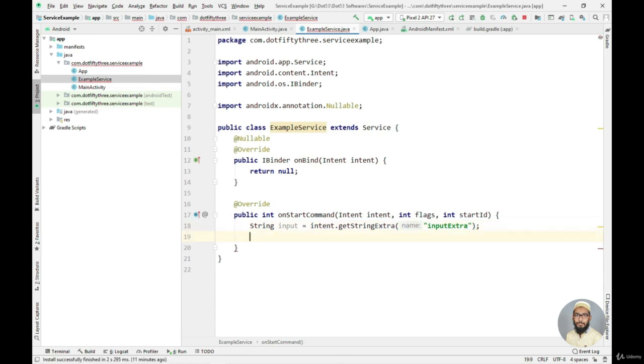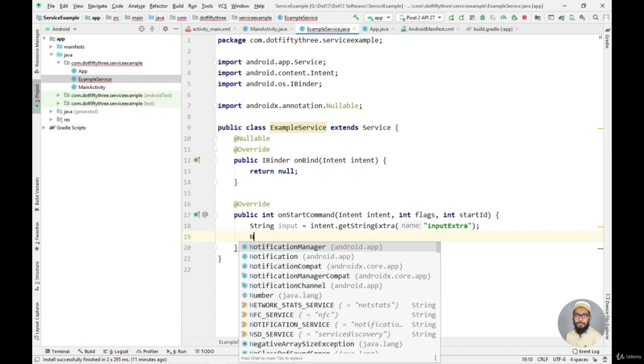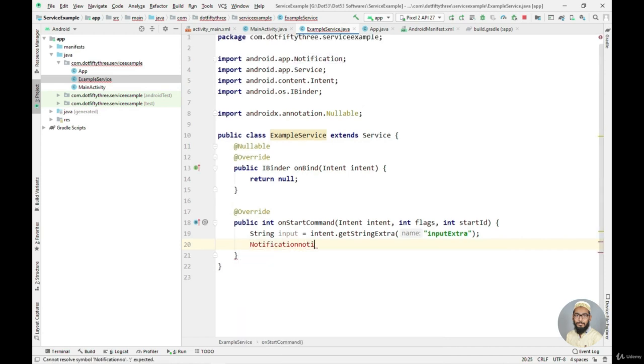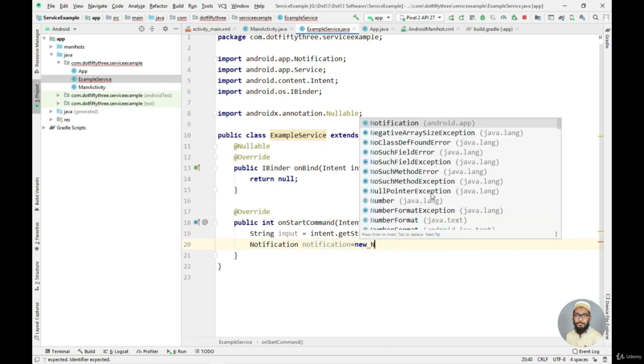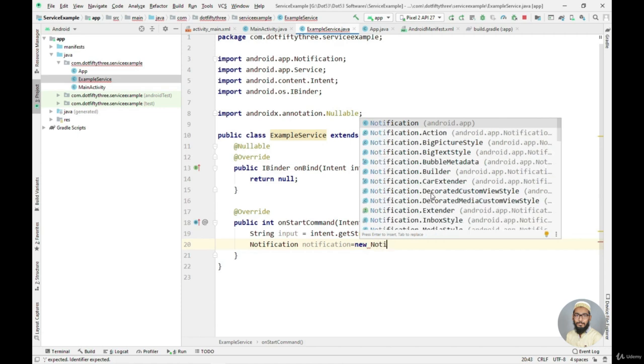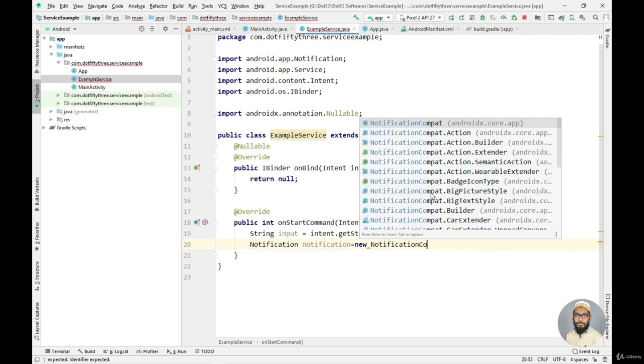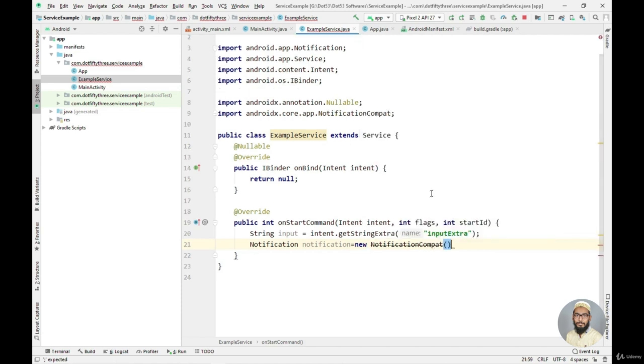So now let's just create the object of a notification class. In order to create a notification, I'll say notification. I will name the object as notification as well. So now I will say equals to new, then notification compat. I will use the notification compat dot builder class in order to create the notification.